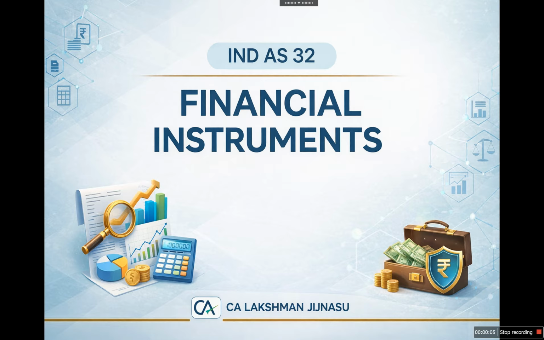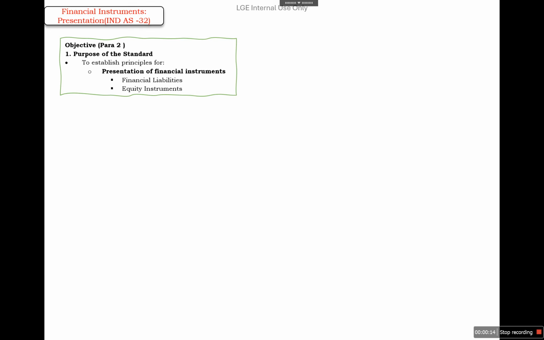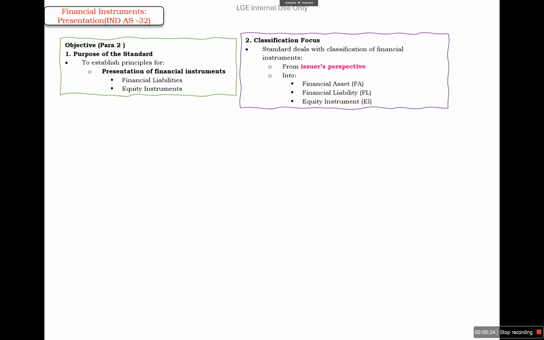In this video, we'll discuss Ind AS 32 that talks about financial instruments. So we'll discuss first the objective. The purpose of this standard is to establish principles for presentation of financial instruments, whether it is financial liability, equity instrument, or financial assets. So Ind AS 32 focuses on the classifications from the issuer's perspective, and it classifies financial instruments in three categories. One is financial assets, second is financial liabilities, and third, equity instruments.